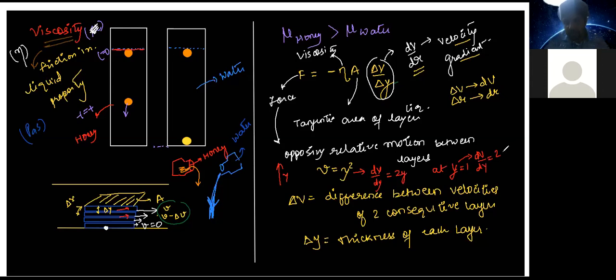So what is y equals 1? See here, y is basically the distance from the bottom. When I say y is equal to 0, it will be the bottommost part. When I say y is equal to 1, it is 1 unit above the bottom surface. Because what is delta y? Delta y is distance measured along the y-axis, correct? Therefore, by y we mean the distance from the bottom of the pipe wherever this liquid is flowing.